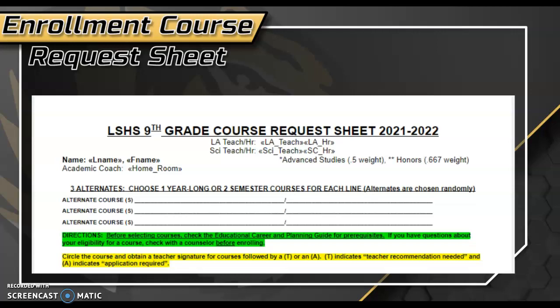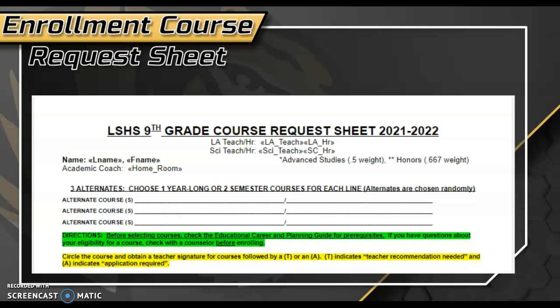The next section you will see here is your name, and that should be your first and last name, and then your academic coach. Your academic coach is the same thing as your advisory teacher. And at the high school, your advisory teacher or academic coach will be the same person for all 4 years that you're there. This individual will help to make sure that you are earning all of your graduation requirements that you need, along with ensuring that you're getting all of the classes that you want during your enrollment process each year.